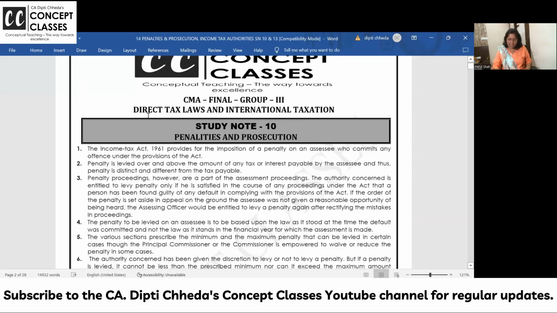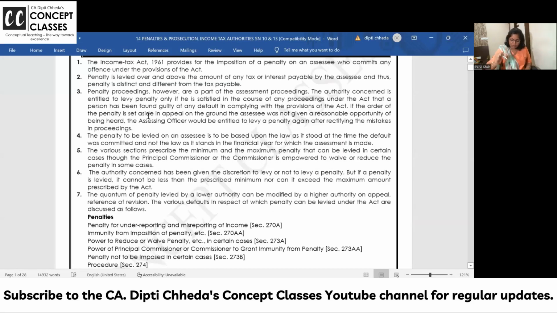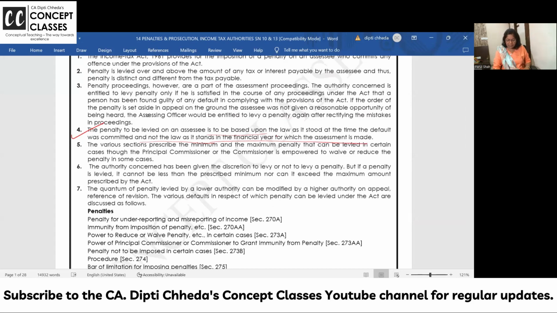See, the point which I was saying is the fourth one. Penalty to be levied on assessees is to be based upon the law as it stood at the time the default was committed, and not as it stood in the financial year when assessment is made. So what is your position now? When the fraud was done, that time's penalty provisions and all will apply.